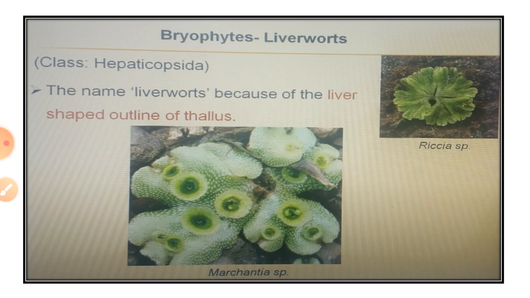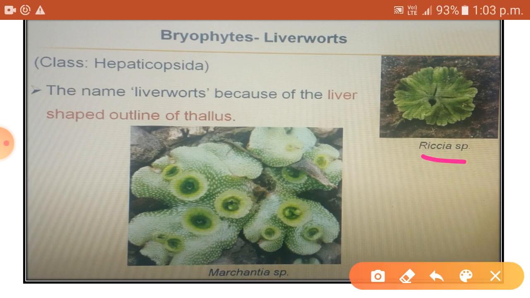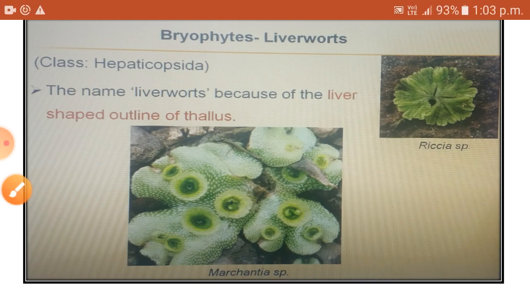The members belonging to the genus Riccia and Marchantia are examples of liverworts. You can see the image of Riccia as well as Marchantia. They are smaller plants than mosses. Their name dates from the 9th century. In those times, it was thought that because of the liver-shaped outline of the thallus, these plants might be useful for treating diseases of the liver.